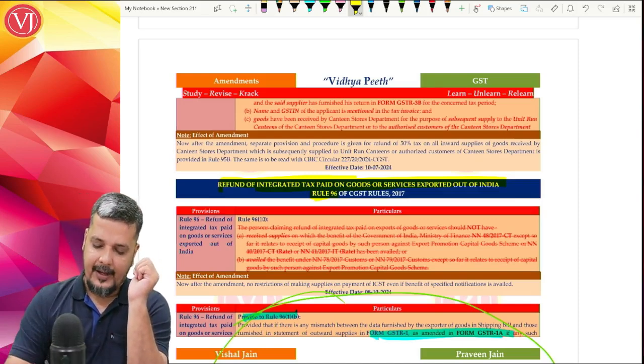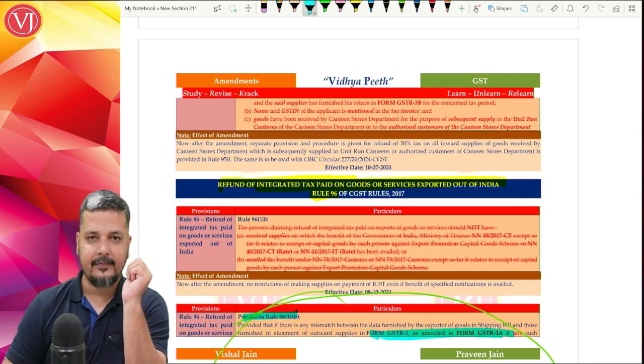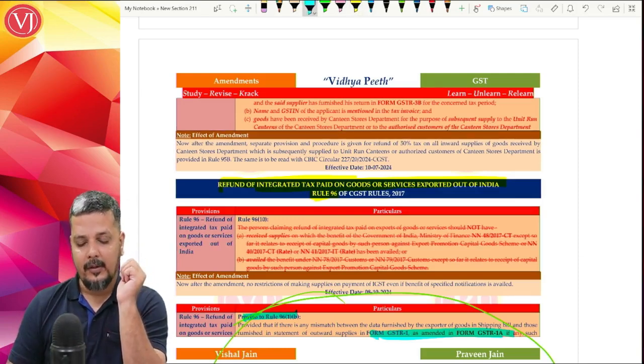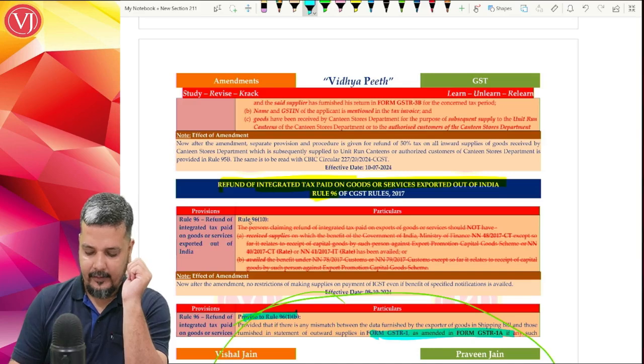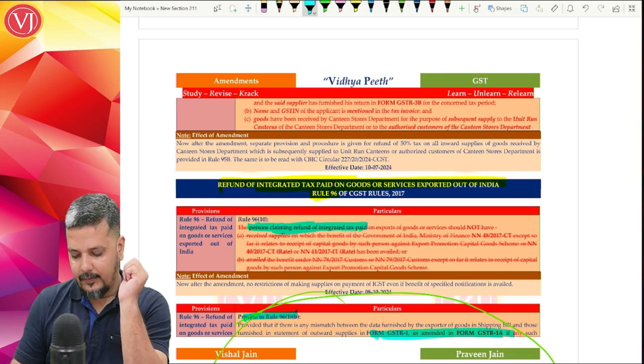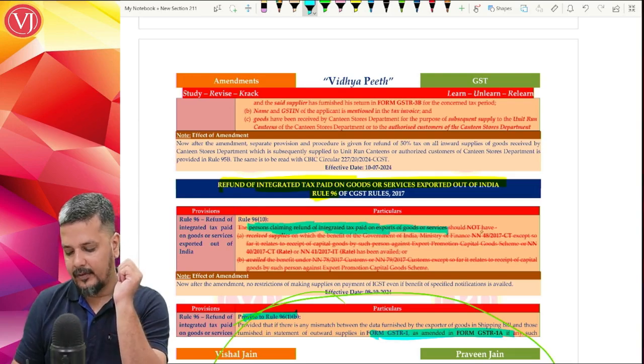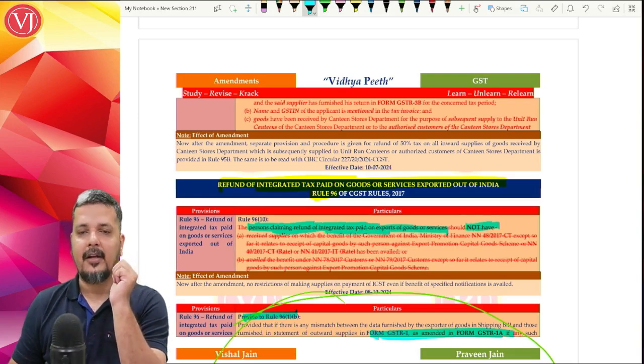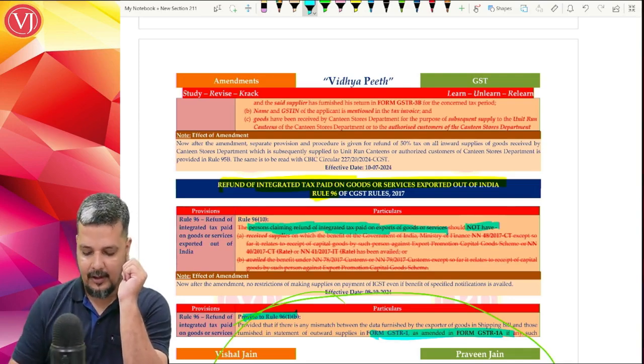Now, there was a Rule 96 sub Rule 10 which was telling that you cannot go for refund of IGST on export of goods and services if you're taking the benefit of certain notifications.